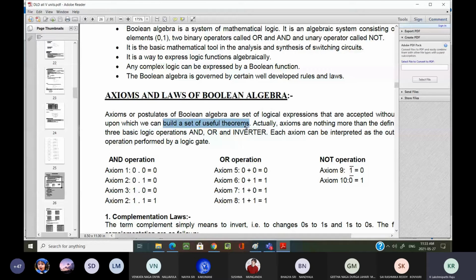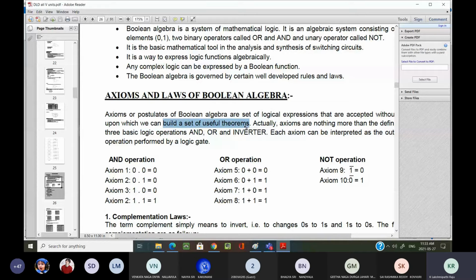Can you give me an axiom, like a universal truth? Okay, a universal truth, that we can call an axiom. Can you give me any example of a universal truth? Sun rises in the east. Very good. Do we have any proof? Proof generally means based on the directions, or based on geography. That is a universal truth. We don't need any proof for that one.